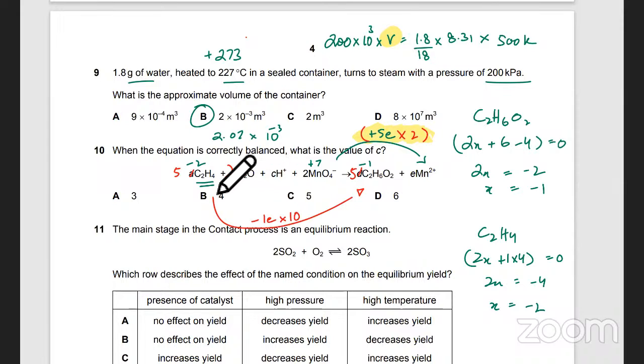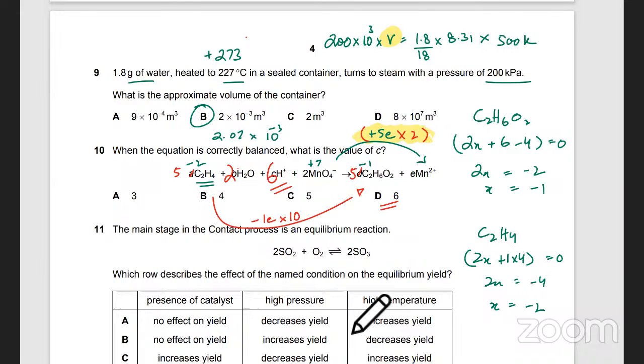And then finally I can balance H. How many H are there here? That's 6 into 5, that's 30 H's. Over here, 5 into 4, 20 H's, and 2 into 2, that's 4. So 20 here and 4 here, that's 24. So there should be 6 H's to make 30. So C is going to be 6. I think that's D. So D is the answer.